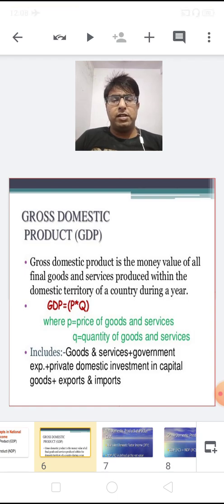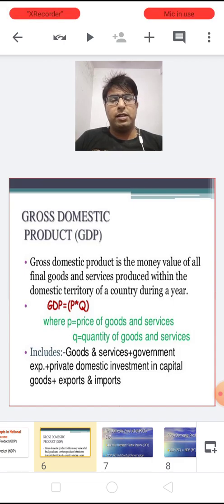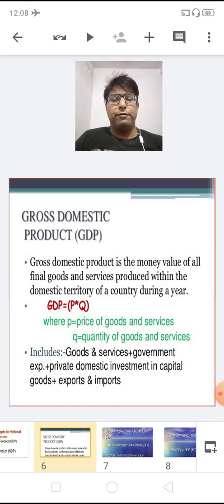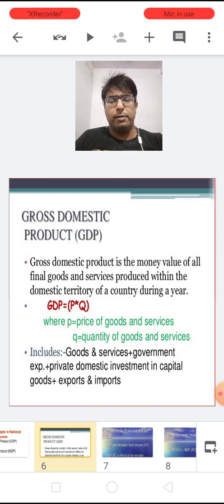GDP includes the consumption expenditure of households, government expenditure, private domestic investment in capital goods, which is gross domestic capital formation, and fourth, net exports, that is exports and imports.